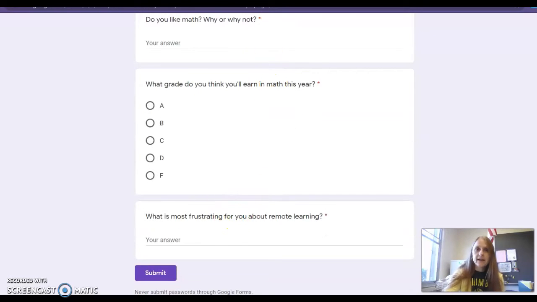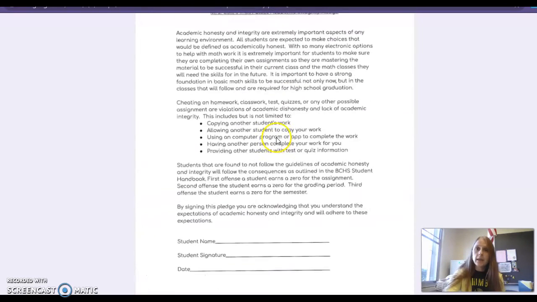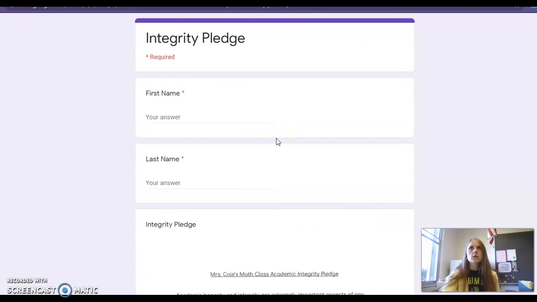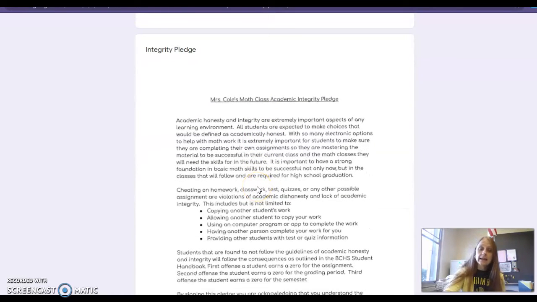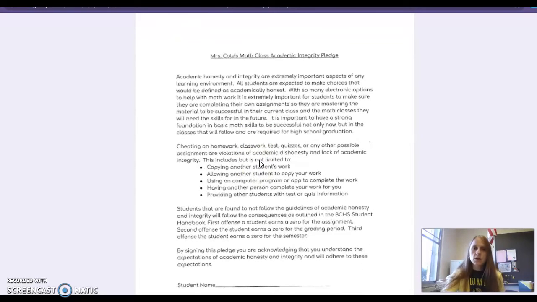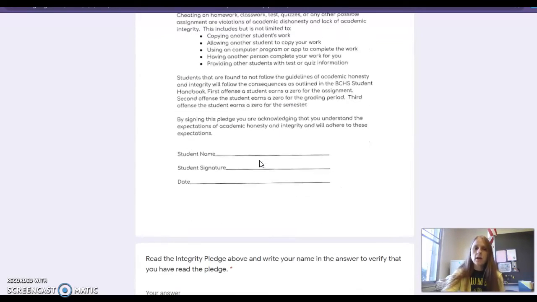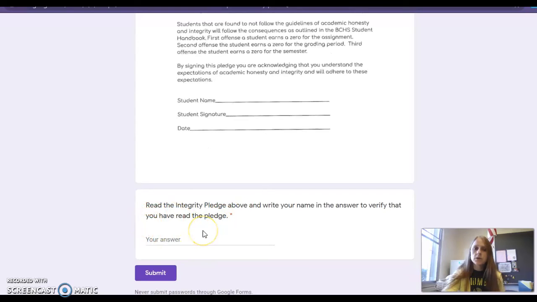The second one you're going to find here is an integrity pledge. So this just goes into academic honesty and integrity, what the expectations are when you are learning in the classroom and remotely. So you want to read over that pledge, make sure that we're all on the same page, and then you'll just sign at the bottom to make sure that you have read it. So that's all that we're doing right now, just making sure that everyone can find everything.